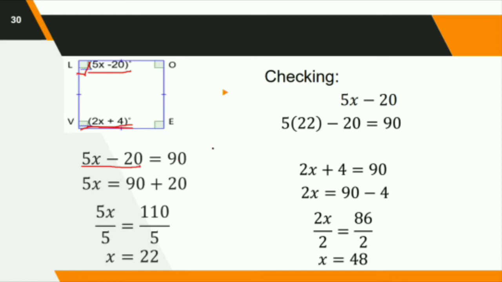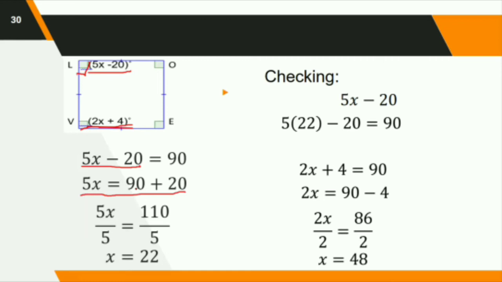Why? Yes, Angel. Ma'am, because the 5x minus 20 is a right angle, and a right angle has 90 degrees. Okay, very good, Angel. Now let's proceed. 5x is equal to 90 plus 20 because we will make it a linear equation. So 5x equals 90 plus 20.